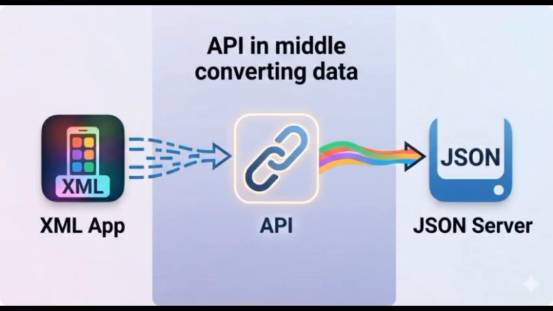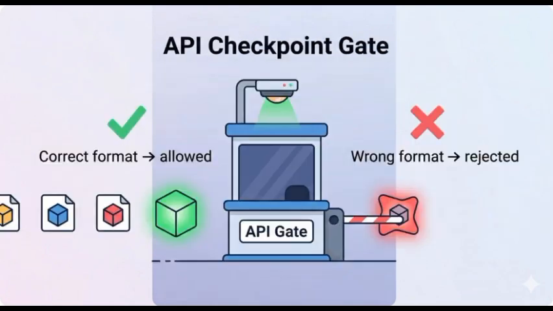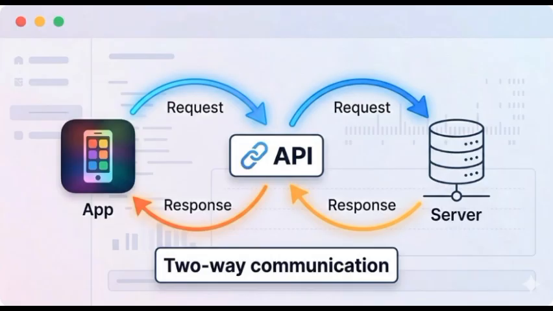1. Applications usually cannot communicate directly. Just like two people who speak different languages, software systems often require an API to understand each other. 2. APIs follow specific rules. The translator doesn't change the conversation randomly. They follow clear rules, similar to how APIs follow defined request and response structures.